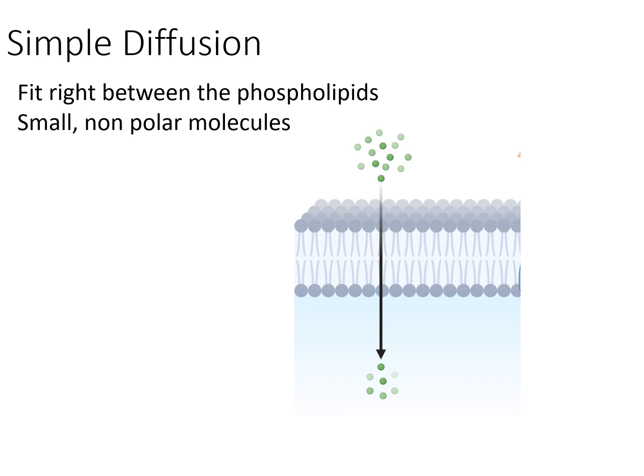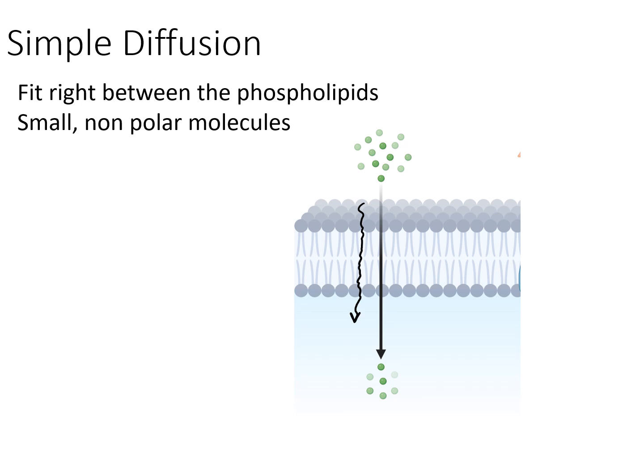Simple diffusion is the movement from an area of high to an area of low concentration. It's a very stripped down definition. So this term would fit the example of my juicy tangerine. When we think about the cells in our body, though, simple diffusion is applied to molecules that are capable of fitting right in between the phospholipids of a phospholipid bilayer.